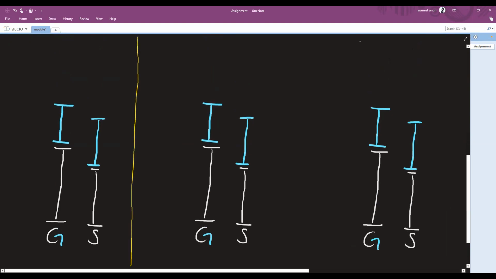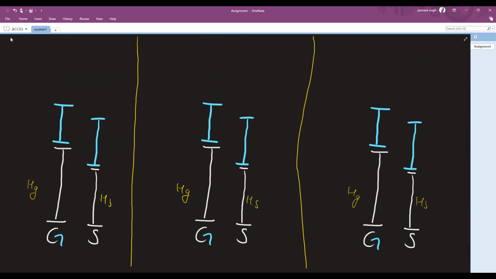Now मैंने 3 क्यों बनाए? Let's talk about them one by one, right? Okay, so we know कि Jian की height है, so let's call it HG and HS, right? Okay, now I know कि HG is always greater than HS, right?